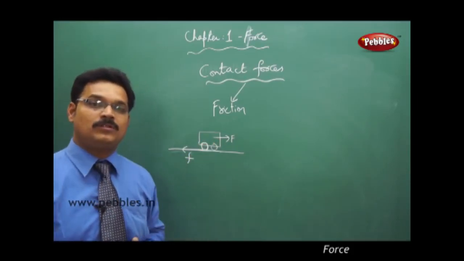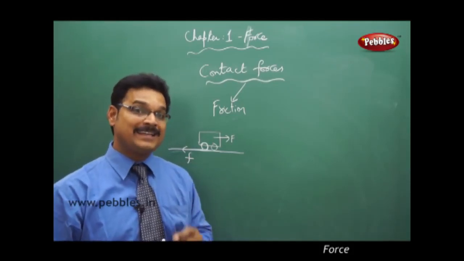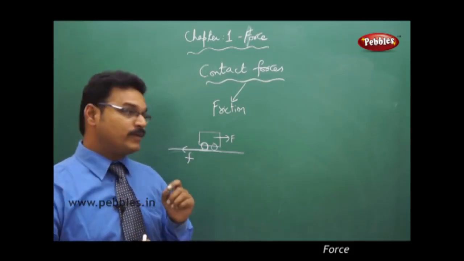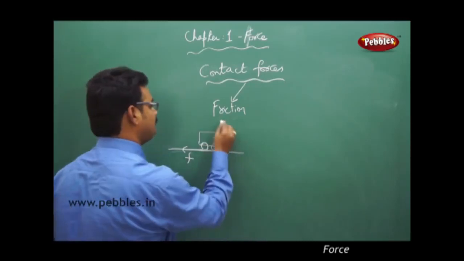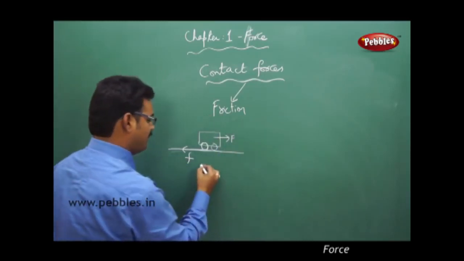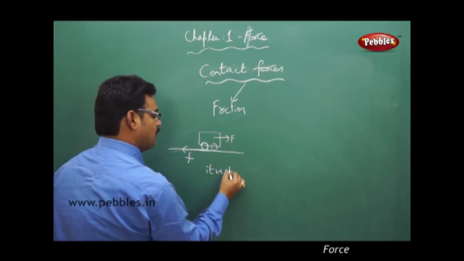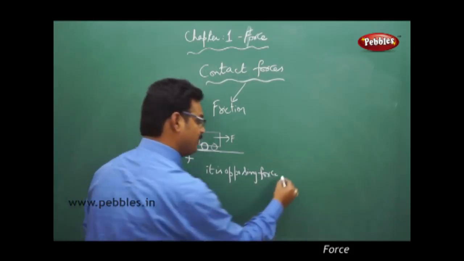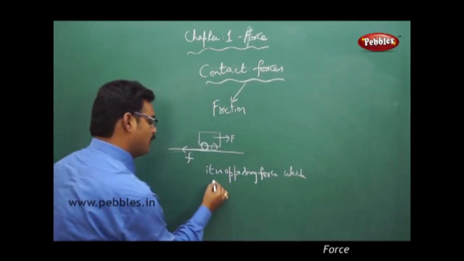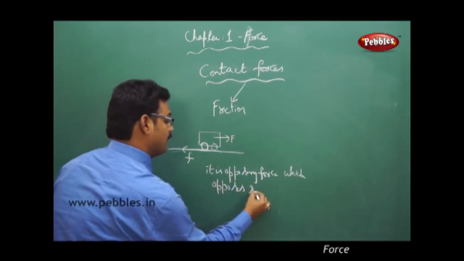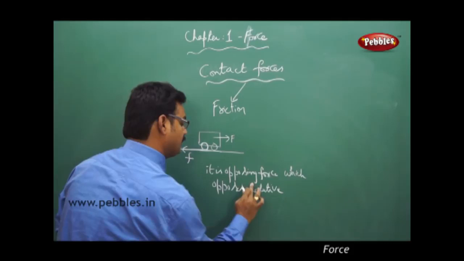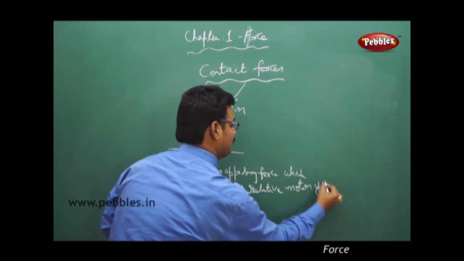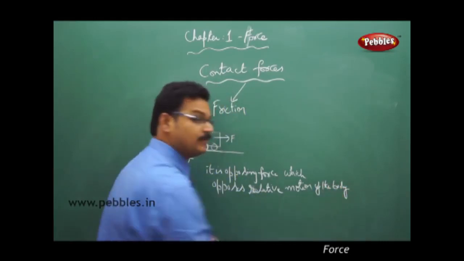But you have to clearly understand that sometimes friction supports the motion of the body also. So that's why friction is defined as the opposing force which opposes relative motion of the body.